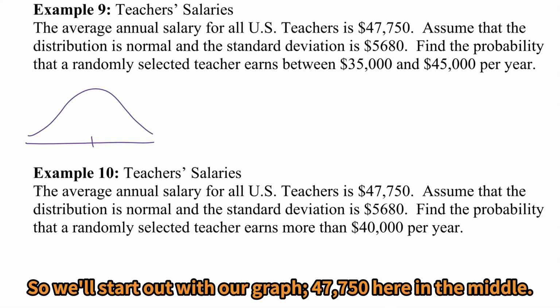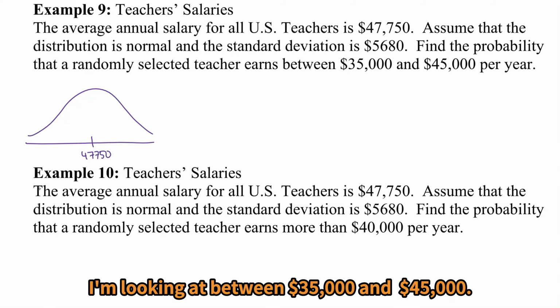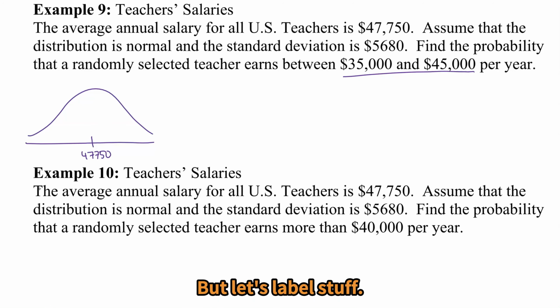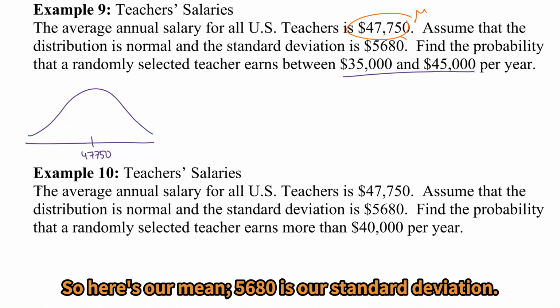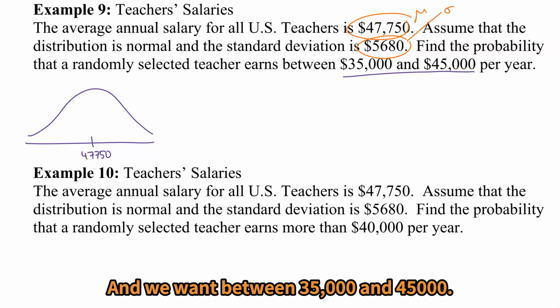So we'll start out with our graph. $47,750 here in the middle. I'm looking at between $35,000 and $45,000. But let's label stuff. So here's our mean. 5680 is our standard deviation. And we want between 35,000 and 45,000.